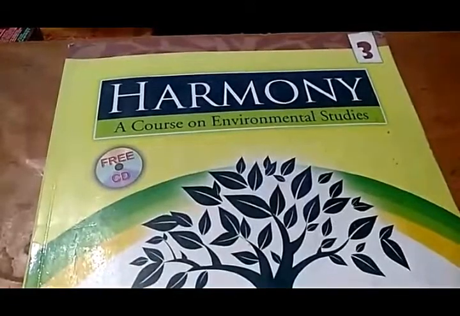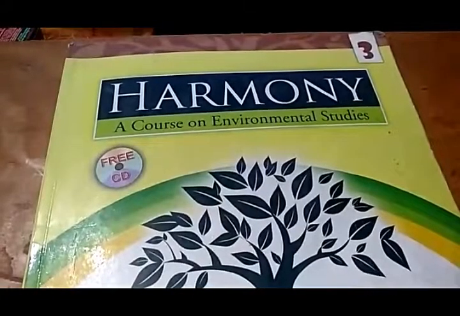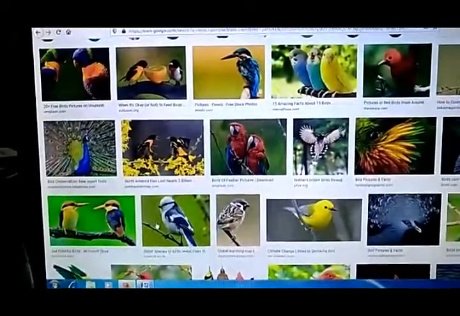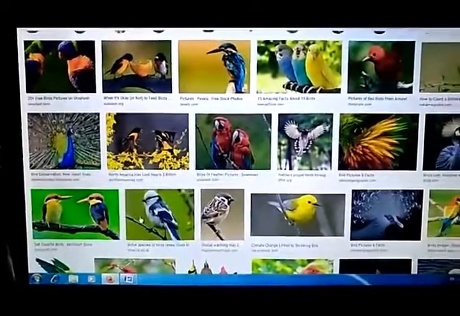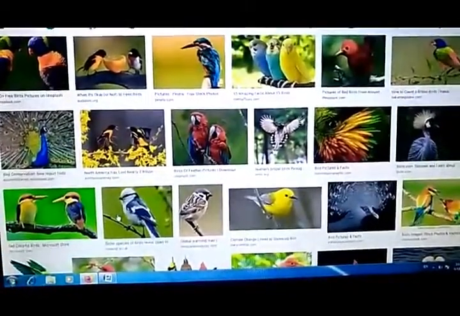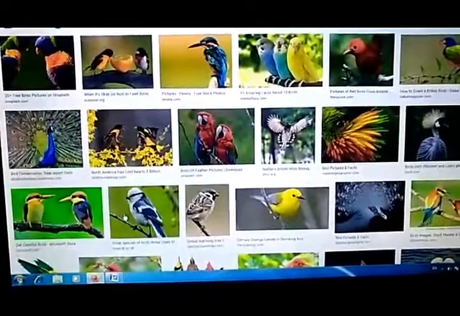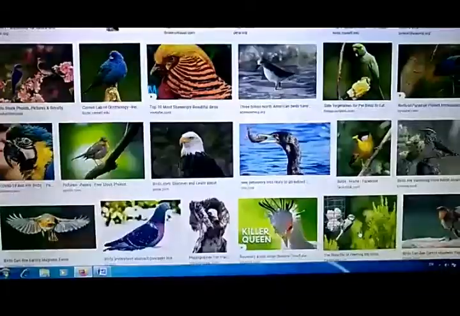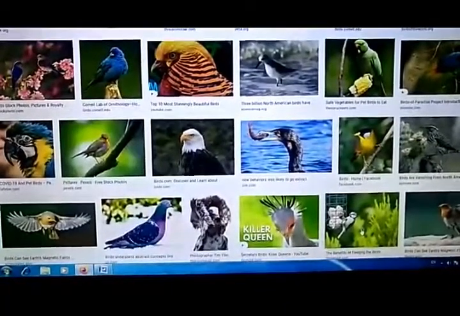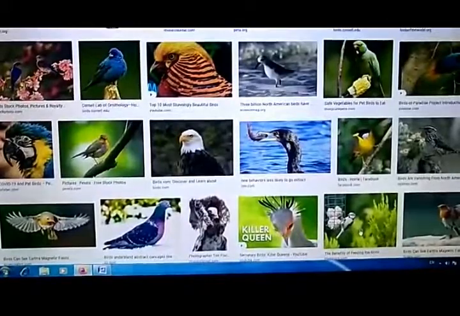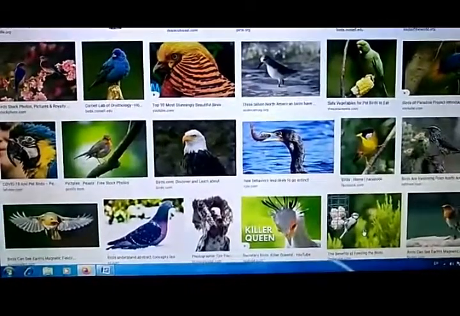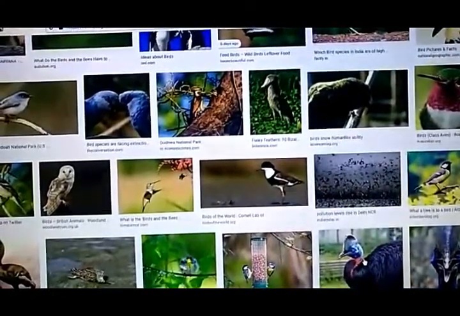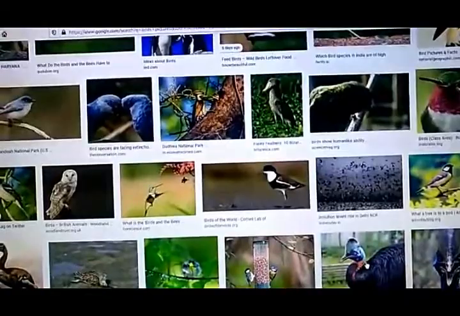Today we are going to study class 3 topic birds around us. I hope, dear children, that you all have seen the different types of birds in the world. They are so colorful and beautiful. They all are so different from each other and so unique in themselves. Today, let's learn something more about them.